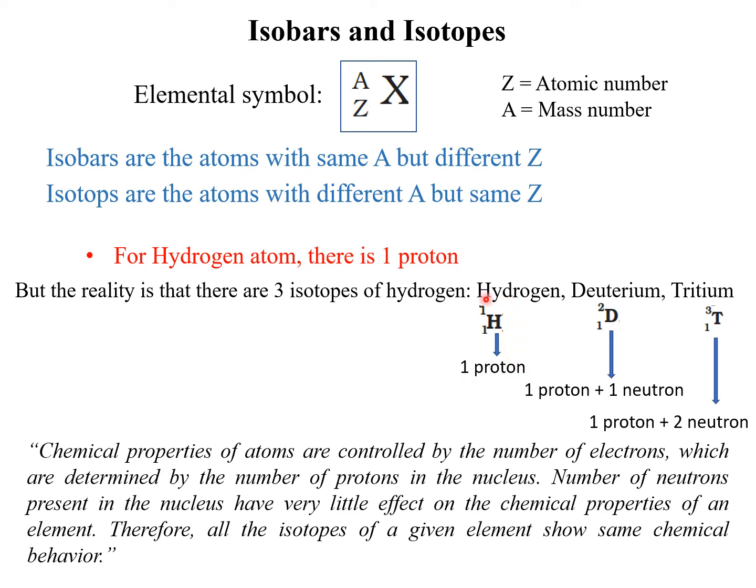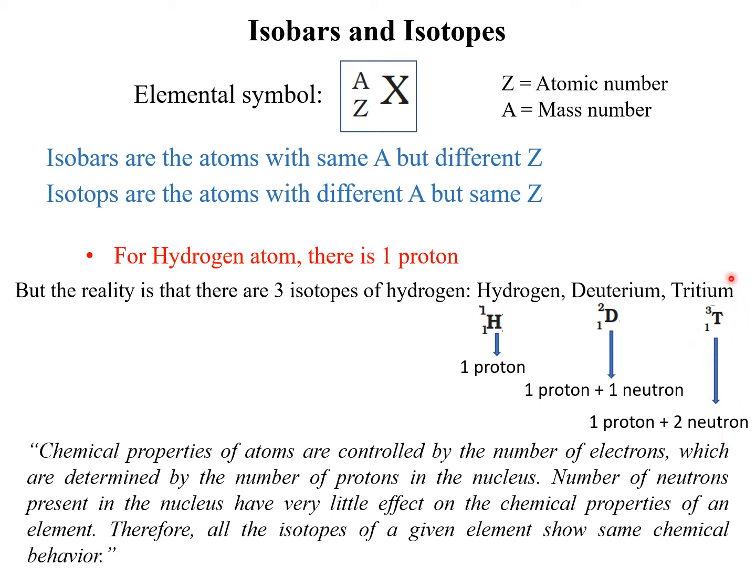In the case of hydrogen, it has only 1 proton and 0 neutrons, and hence the mass number is 1. In the case of deuterium, there is 1 proton and 1 neutron, and hence the mass number is 2. In the case of tritium, there is 1 proton and 2 neutrons, which constitutes the mass number of 3.